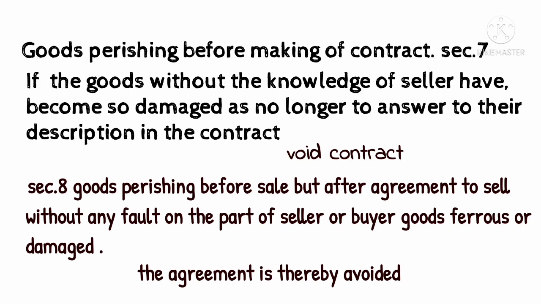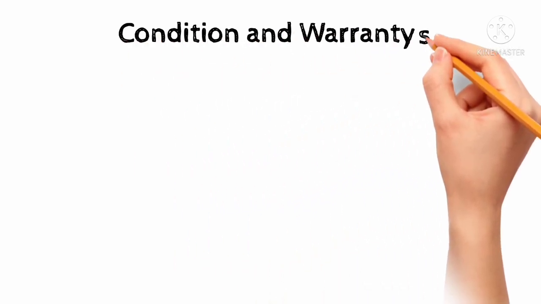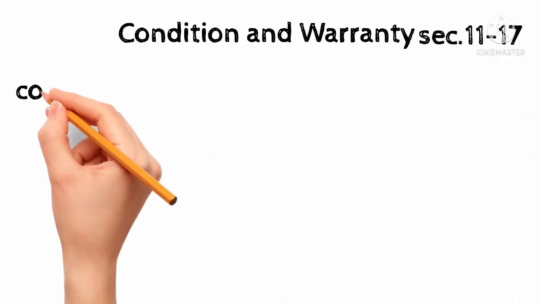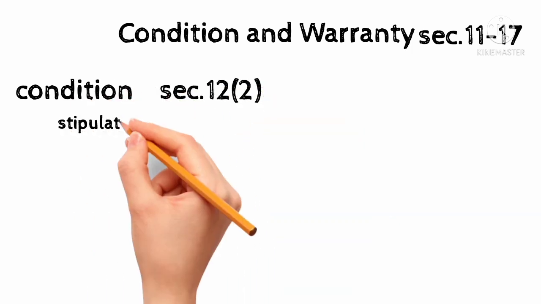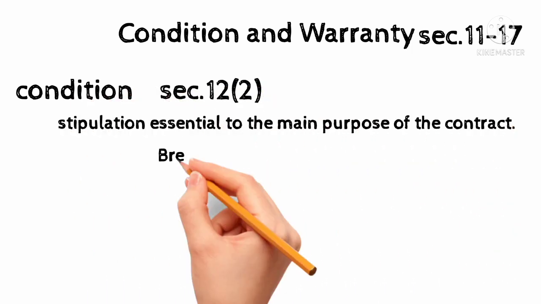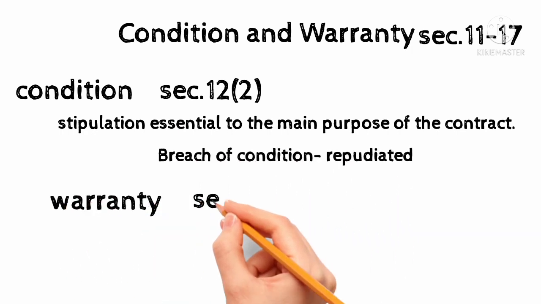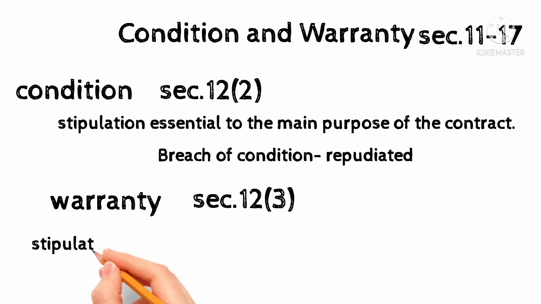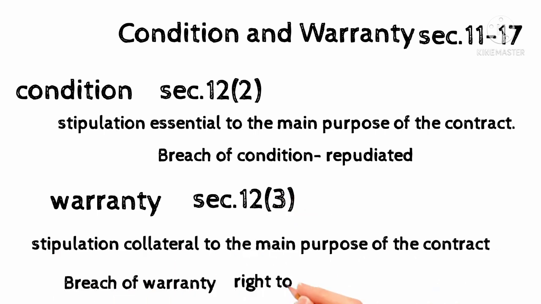Sections 7 and 8 apply only to specific goods. Condition and warranty, Sections 11 to 17. Condition, Section 12, Clause 2. A stipulation essential to the main purpose of the contract is a condition, and breach of condition gives the right to repudiate the contract and reject the goods.